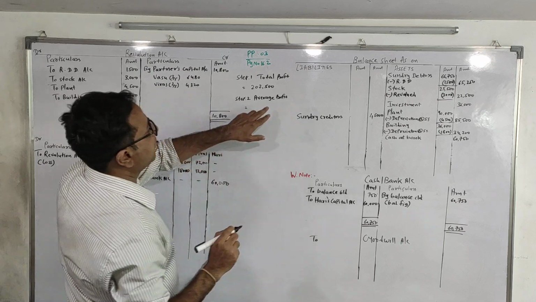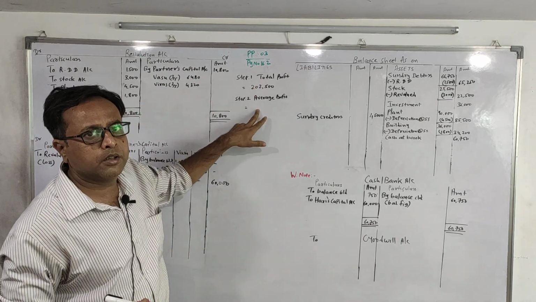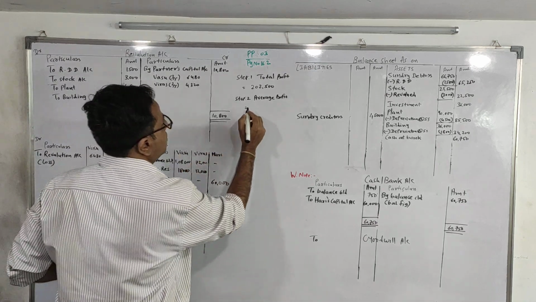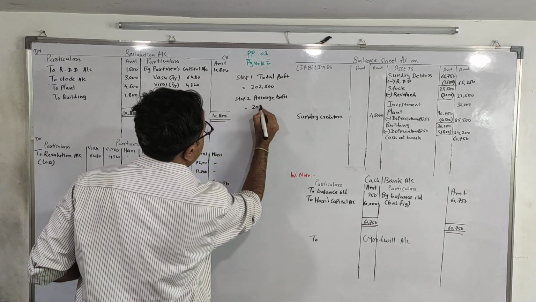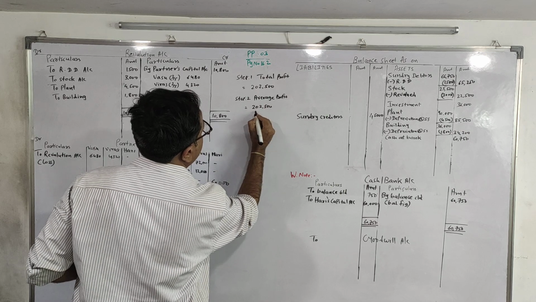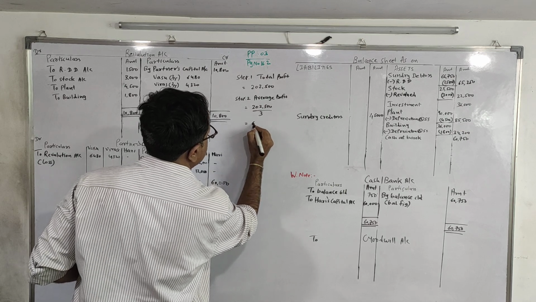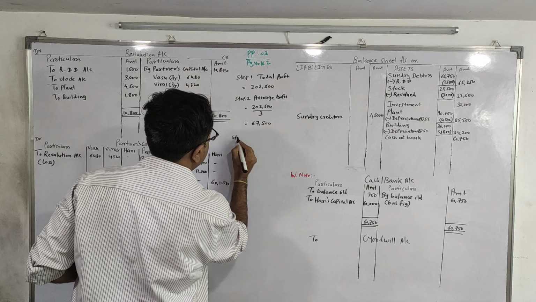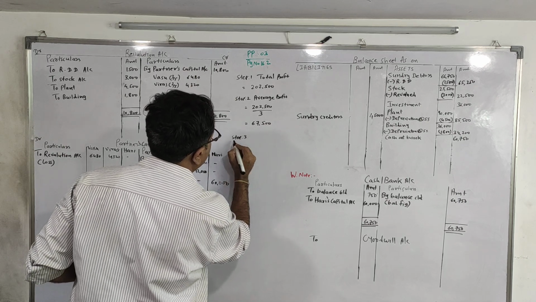What is the formula for average profit? Total profit upon number of years of profit, that is over here 3. So 202,500 upon 3, which comes to 67,500.